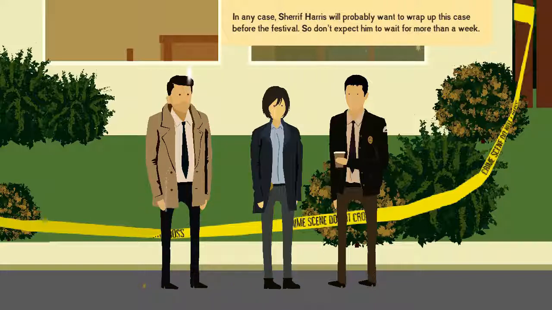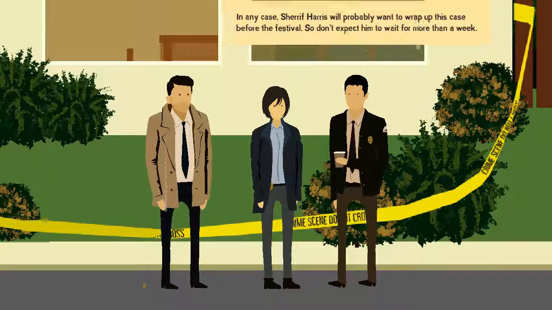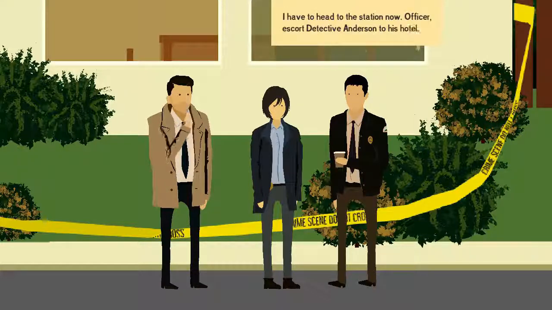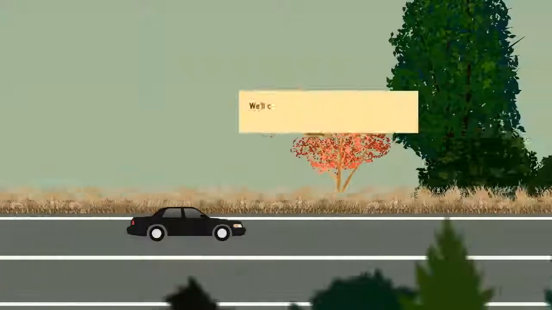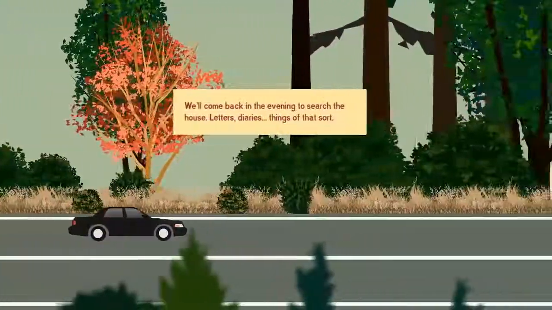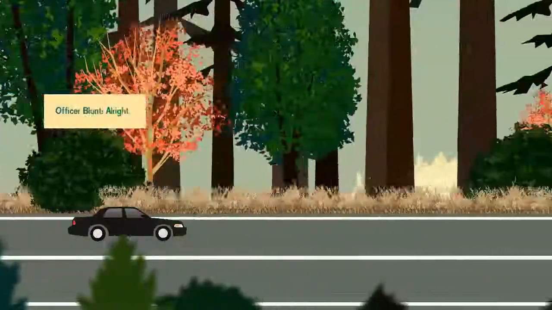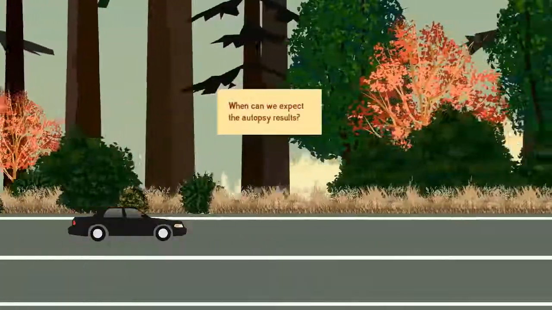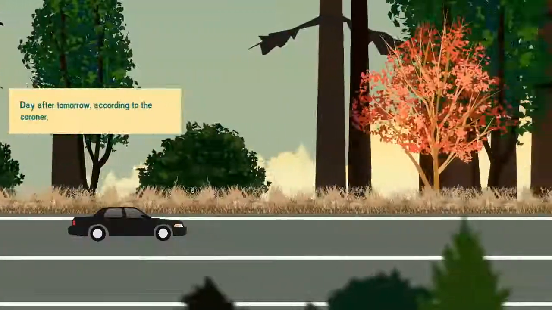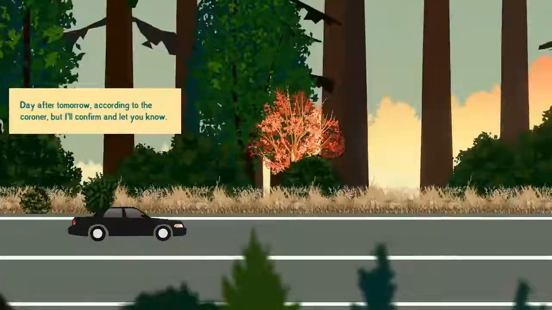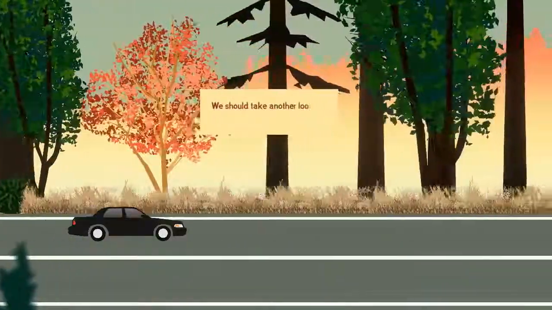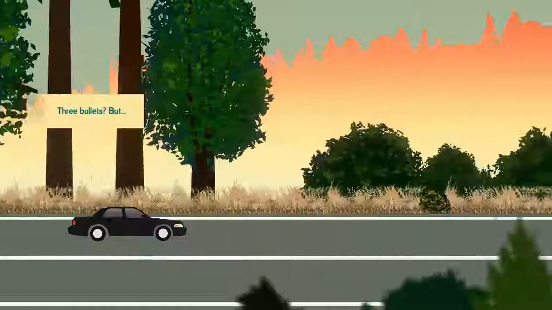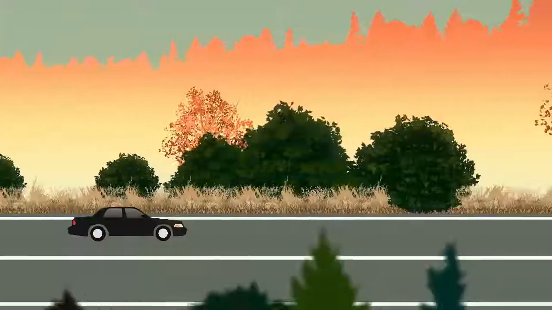I'm suspecting this guy on the right, the lieutenant. I have to head to the station now. Officer, escort Detective Anderson to his hotel. Will do, sir. It's a very good demo, I must say. We'll come back in the evening to search the house. Letters, diaries, things of that sort. Alright. When can we expect the autopsy results? Day after tomorrow, according to the coroner. But I'll confirm and let you know. I'm guessing there were more than 2 bullets shot last night. We should take another look around the kitchen to make sure. 3 bullets? Hmm. But what?